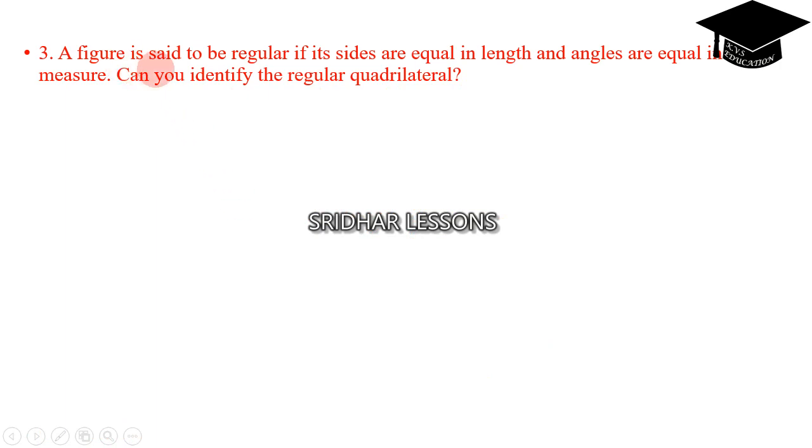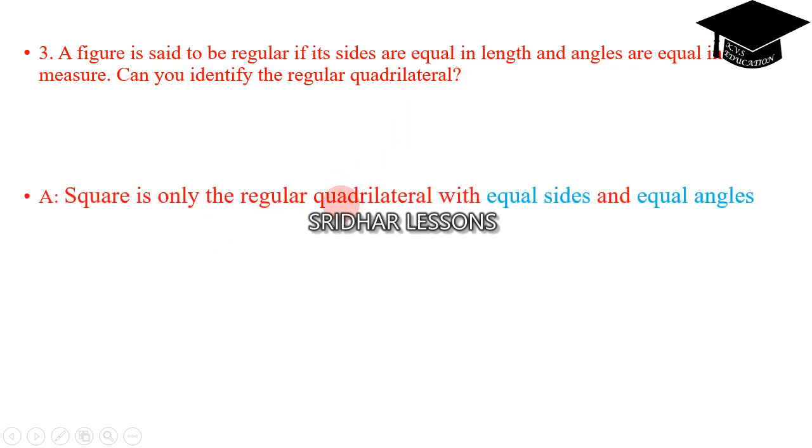Question number 3. A figure is said to be regular if its sides are all equal in length and the angles are all equal in measure. Can you identify the regular quadrilateral? Square is the only regular quadrilateral. He has given the answer. Square is the only regular quadrilateral with equal sides and equal angles. Therefore, square is a regular quadrilateral.